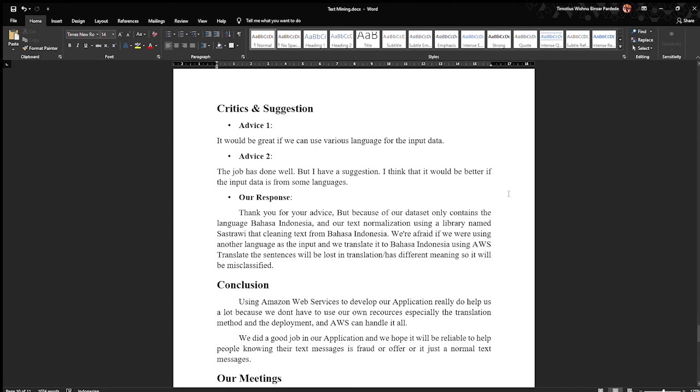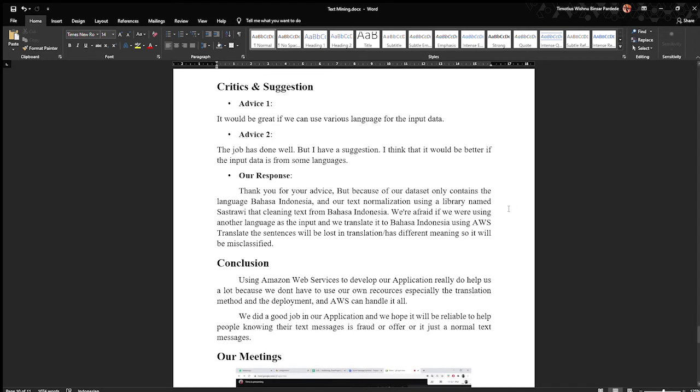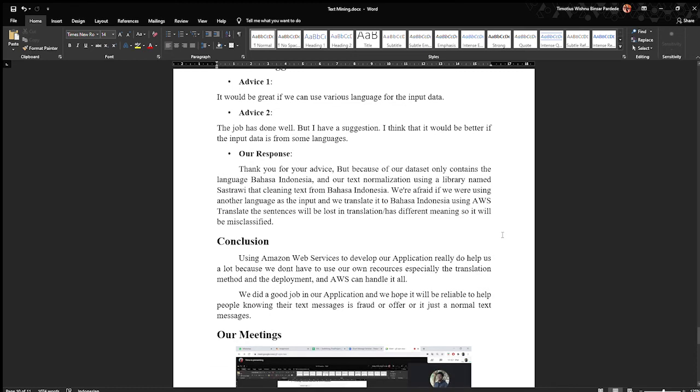Our response is thank you for the advice, but because our dataset only contains the language Bahasa Indonesia and our text normalization uses a library named Sastrawi that cleans text from Bahasa Indonesia, we are afraid that if we used another language as the input and translated it into Bahasa Indonesia using AWS Translate, the sentence will be lost in translation or have a different meaning, so it will be misclassified.